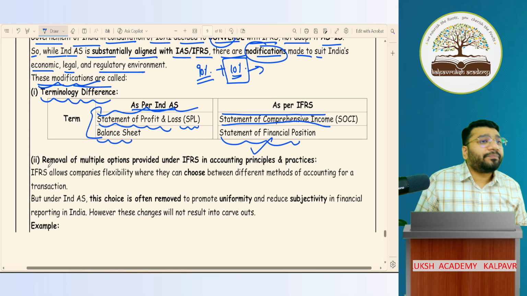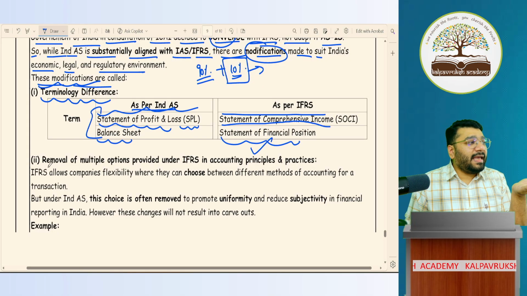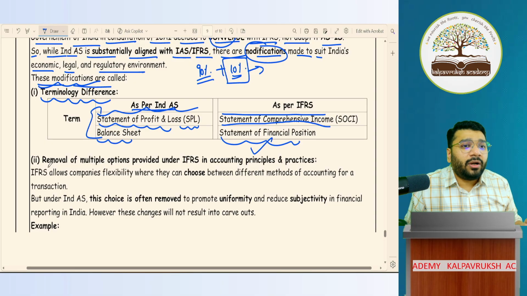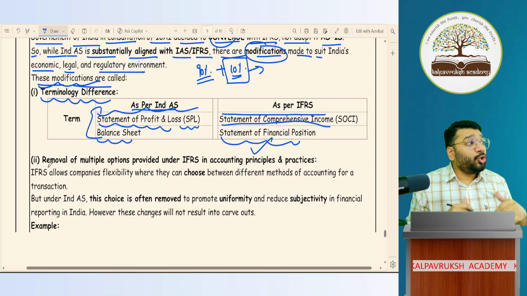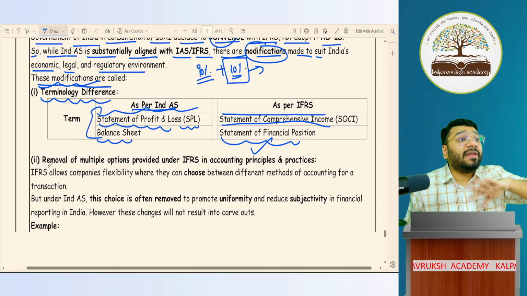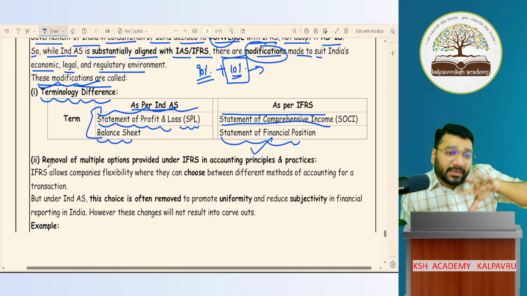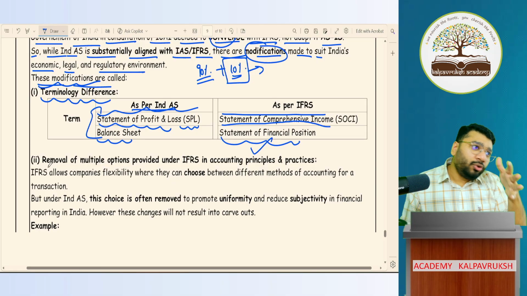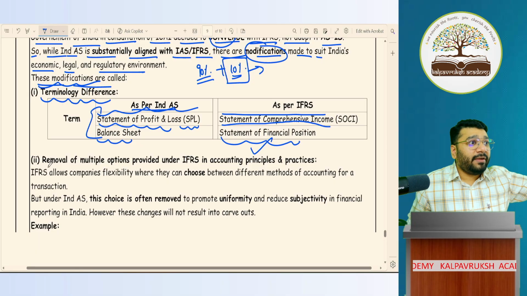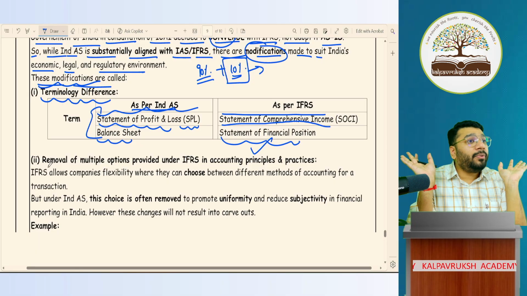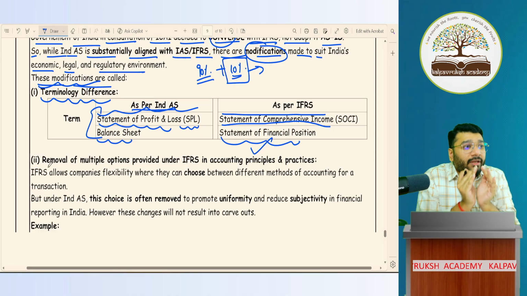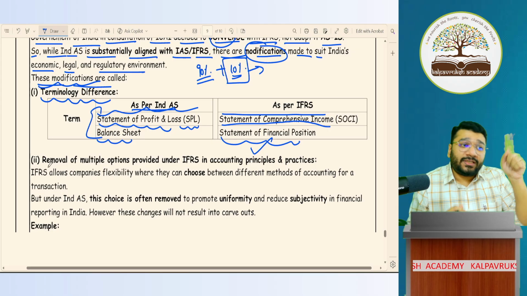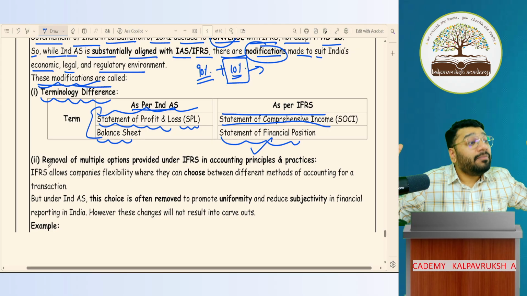Then what happened? See, both IFRS and Ind-AS are principle based. Means what? They give wider options for us to do accounting in multiple ways. They give more flexibility. If you want to do accounting this way, do it this way. Or that way, do it that way. Or another way means another way. So IFRS gave multiple options. AS has got very, very limited options. Too much restriction also is bad. Too much being liberal also is bad.